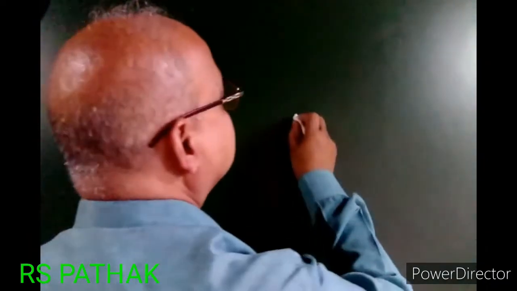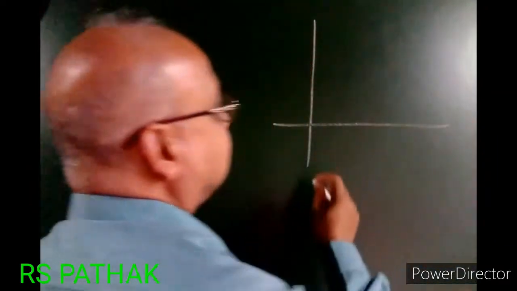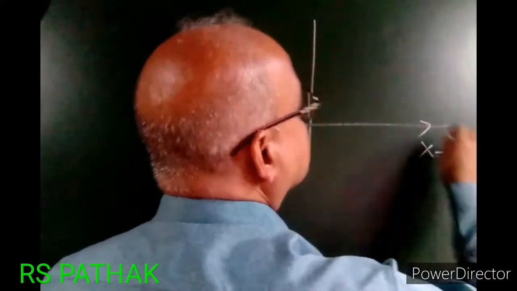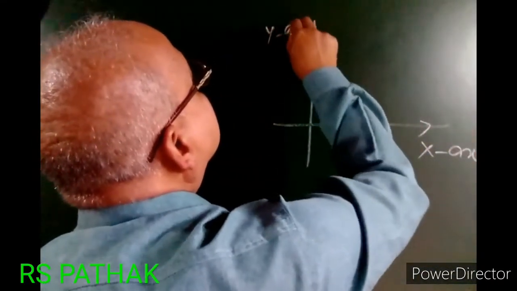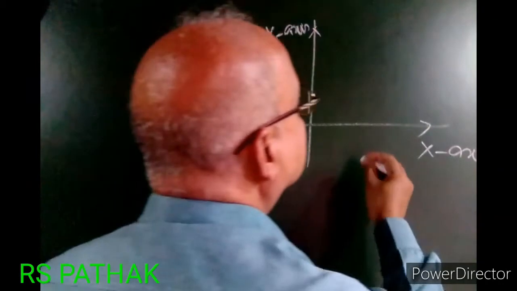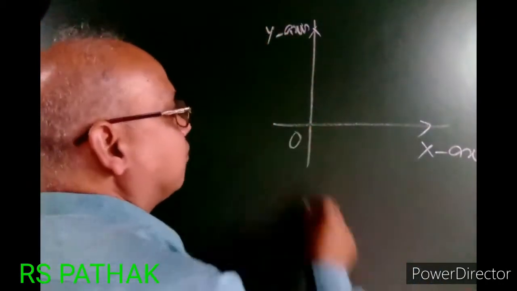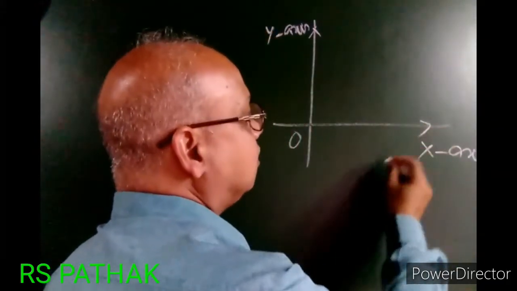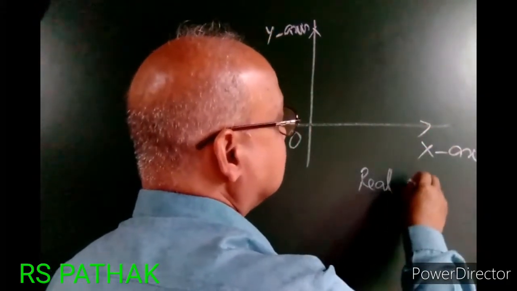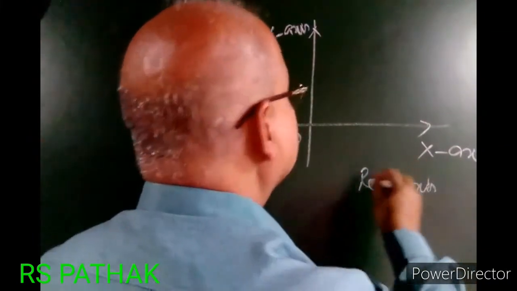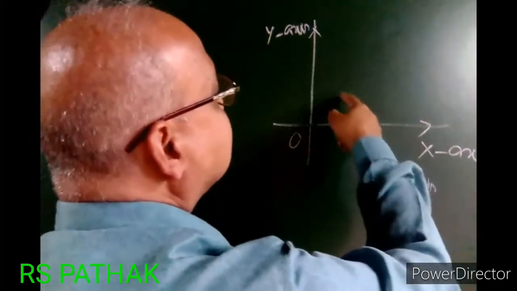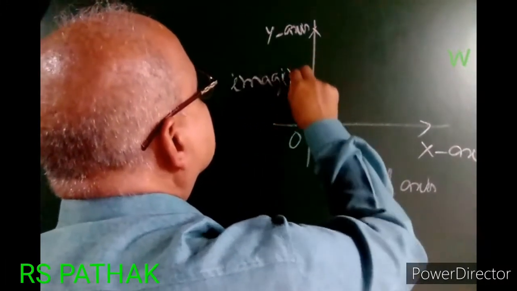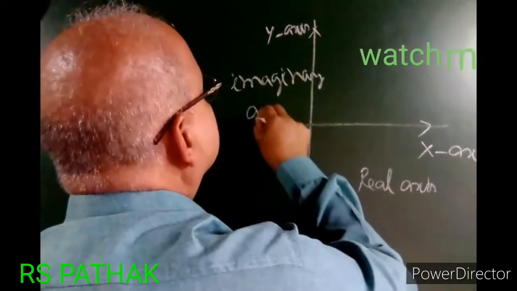Let us suppose this is the Cartesian plane, x-axis, y-axis. Let us suppose this is the origin. In the imaginary number system, this axis is called the real axis, and this is called the imaginary axis.